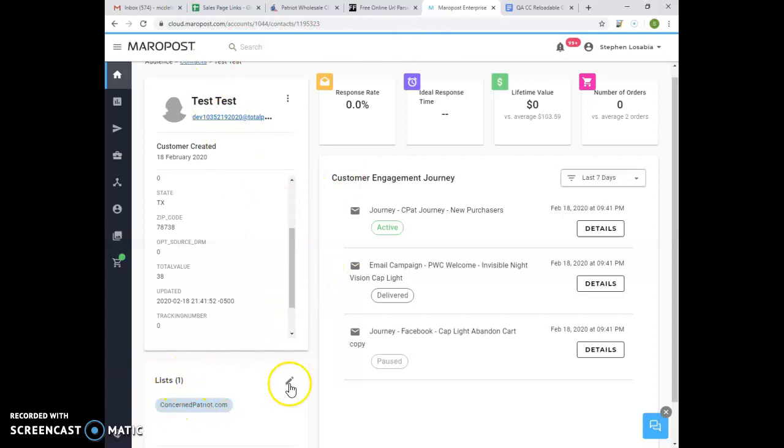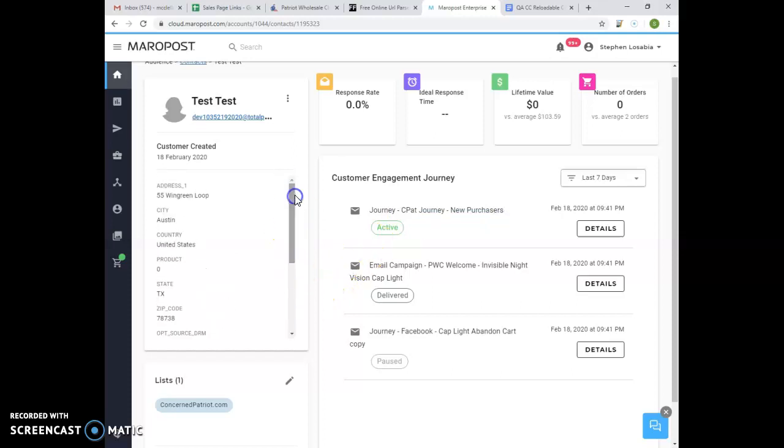This list ID 8, I think, concernedpatriot.com, and affiliate and app sub. Also, the journey for abandoned cart is now stopped, and since he made a successful order, this journey will be triggered.